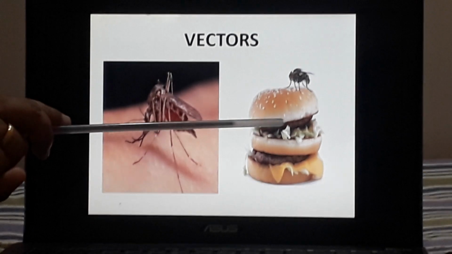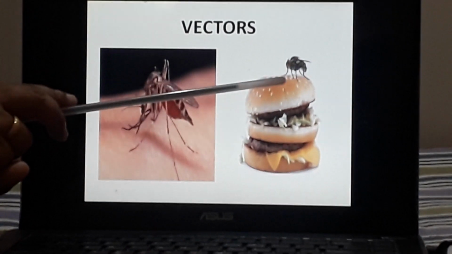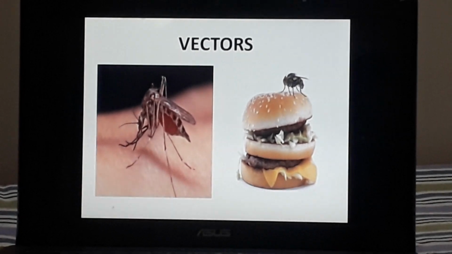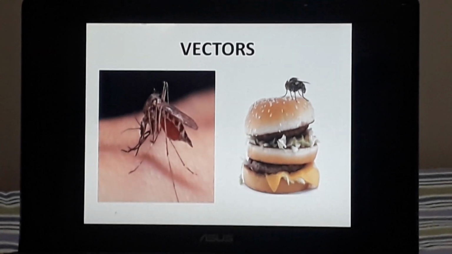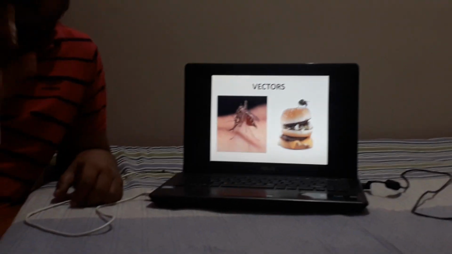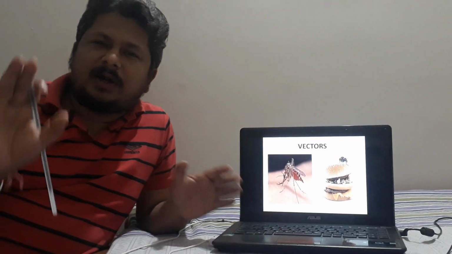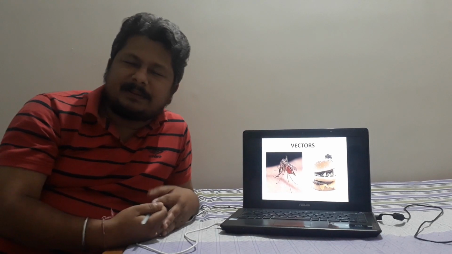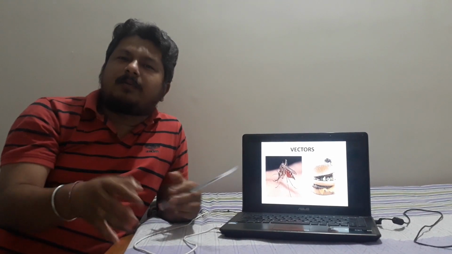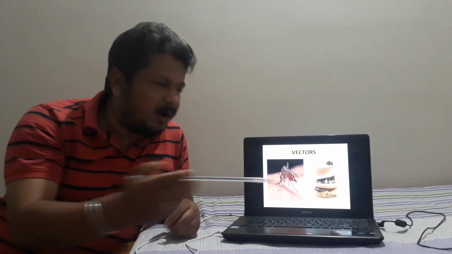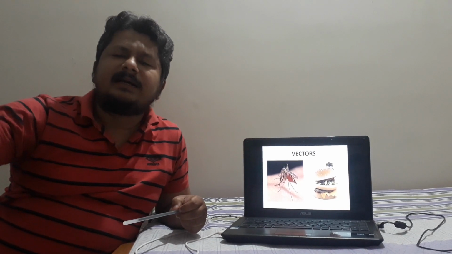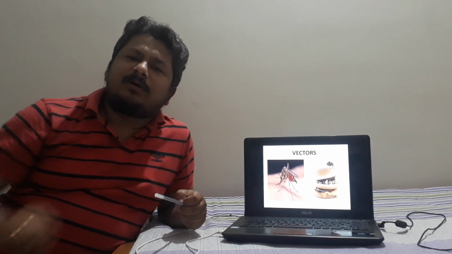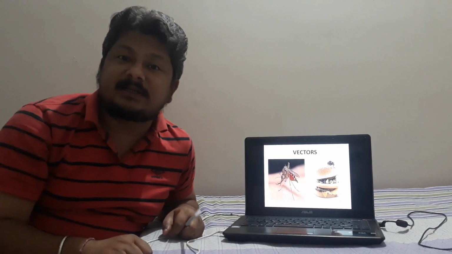Next, on the right hand side, you have a housefly here. Houseflies are very potent, very dangerous carriers of disease. We often say that we should not eat uncovered food, we should not drink uncovered water, we should not be in contact with anything that is not covered. Many people say that we should not eat street food if it is not properly covered or maintained, because of this housefly. Take an example: the housefly may sit on the dustbin and next time it goes and sits on a plate of momo. See how dangerous it is.